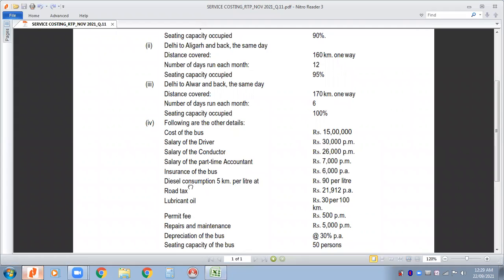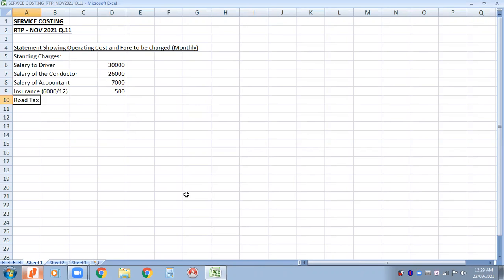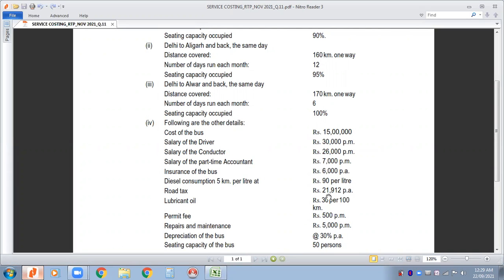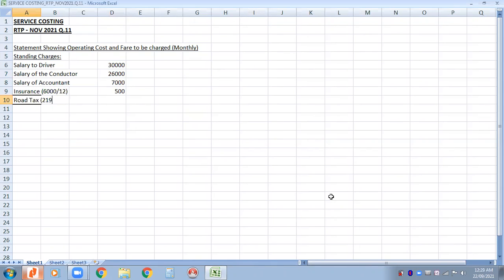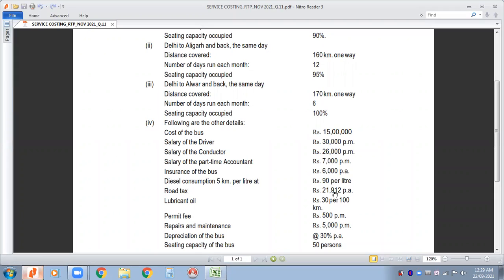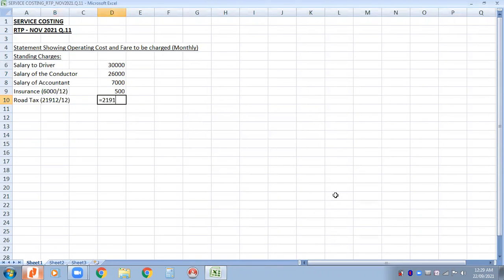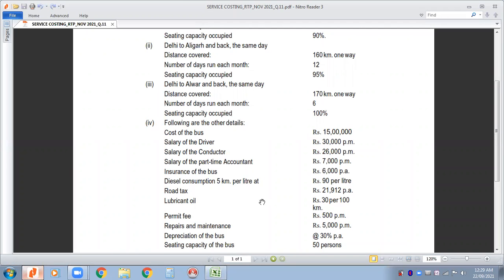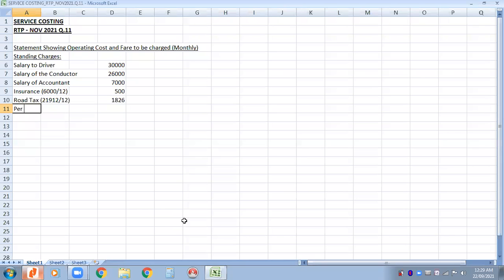Then we have diesel. Of course, that is not a standing charge. Road tax is a standing charge. Diesel we will take later, when we write variable cost, running charges. Road tax 21,912, again divide by 12. Why? It is on per annum basis. So 21,912 divided by 12 will give you 1826 per month. Lubricants, because it depends on kilometers, will not be a standing charge. Permit fee we can take. Permit fees, is it per month? Yes, it is per month.